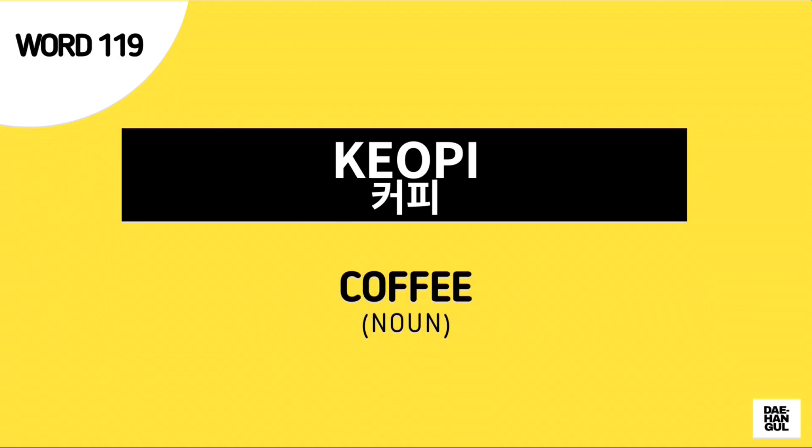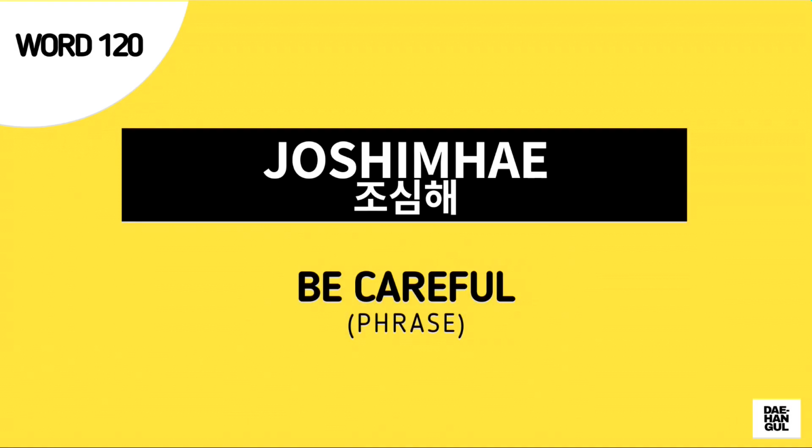Next word is kopi. This is a loan word which means coffee. Again, kopi is coffee. Next word is choshime. This is a way to say be careful in Korean. Again, choshime means be careful.